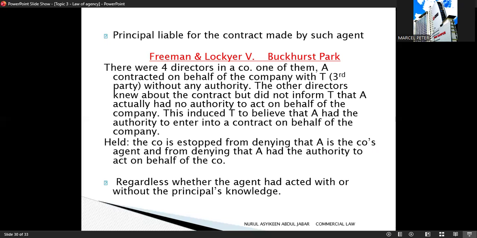authority. Because of their silence, the third party was induced to believe that A had authority to act for the company. So the court held that the company was estopped from denying that A was its agent, and the company was liable on the contract. This is a clear case of agency by estoppel.